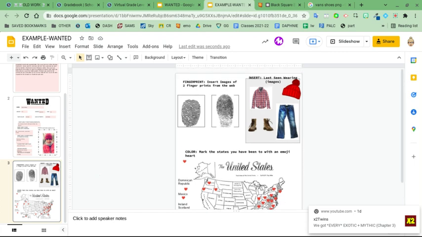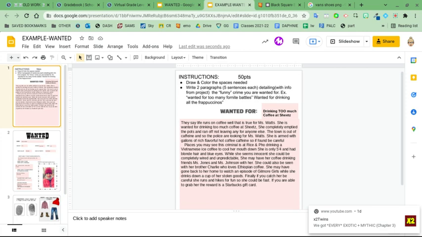Going back to the final part is the paragraphs. You have to write 2 paragraphs, 5 sentences each with good grammar, spelling, punctuation, capitalization about the funny crime you committed. So my crime was drinking too much coffee at Sheetz. So I wrote my funny story. I included details from my project into my story and just made a humorous little story about my crime and then offered a reward. So they say life runs on coffee.